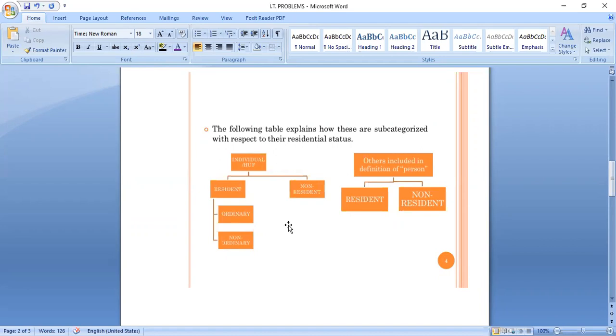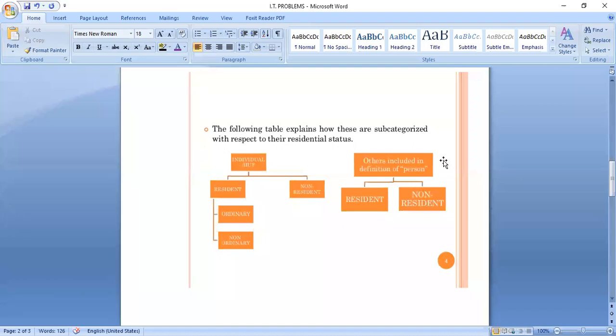Resident has two parts, ordinary and not ordinary, or non-ordinary. The second category is non-resident. Under resident we have two types, ordinary and not ordinary. In non-resident we have only one type, only non-resident. And this applies only to individual and HUF.